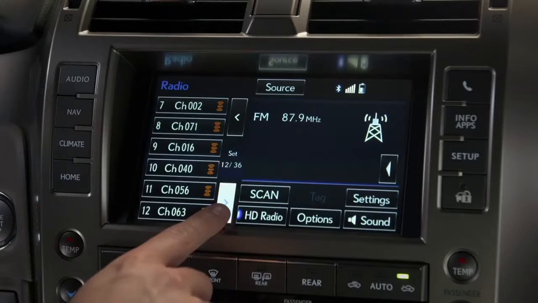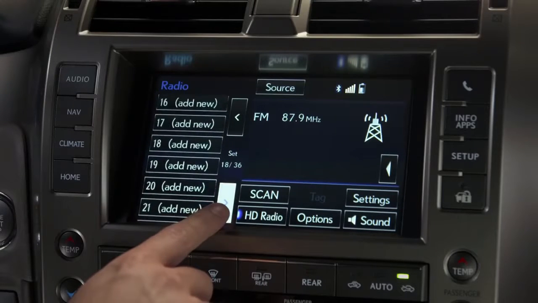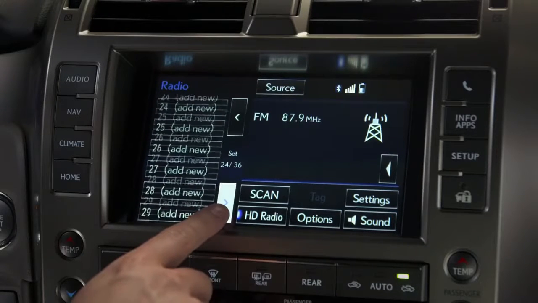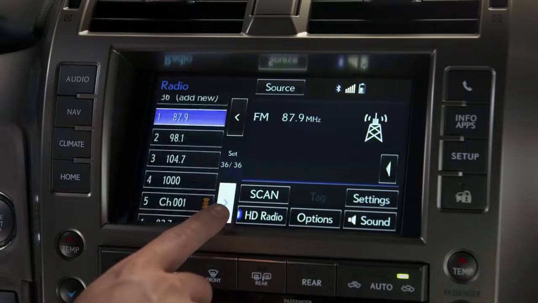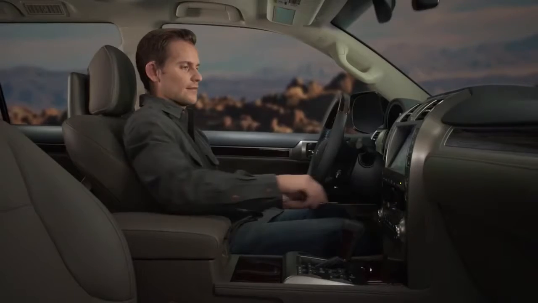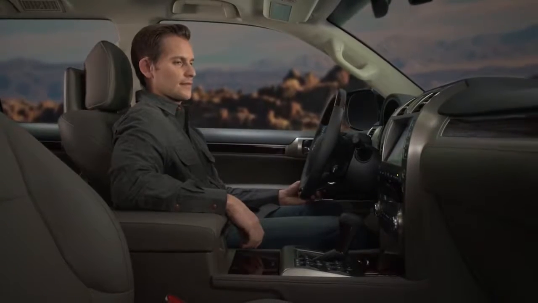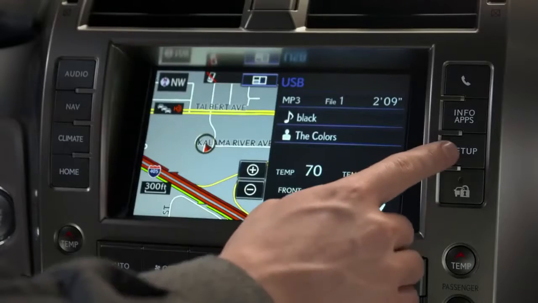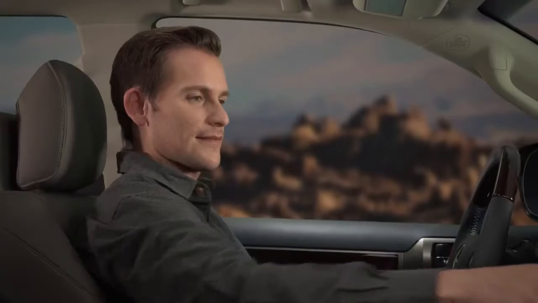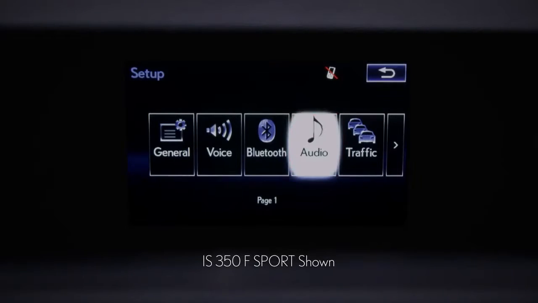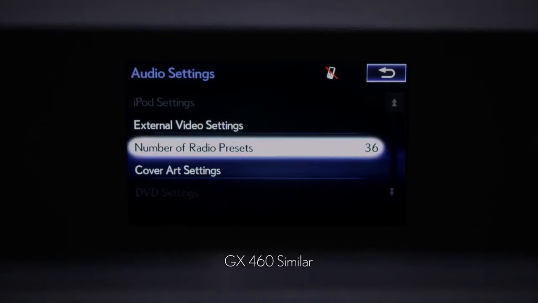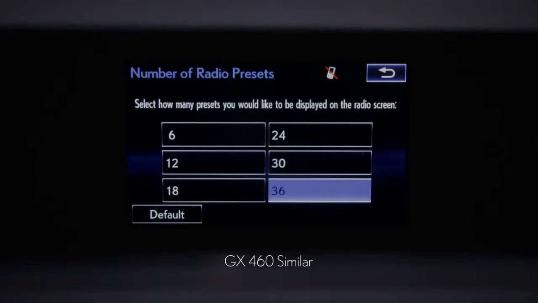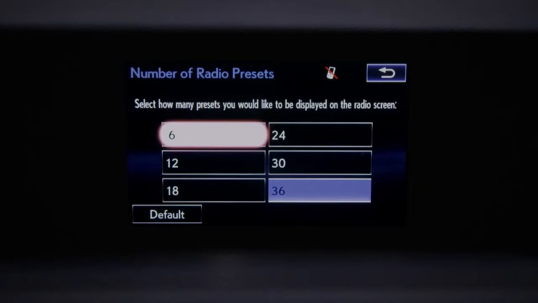There are a total of 36 presets that can store a mix of AM, FM, and satellite radio stations. To avoid cycling through empty presets, you can limit the number shown. To adjust, press the Setup button. Next, select Audio. Choose Number of Radio Presets and select the number of presets you'd like to view.